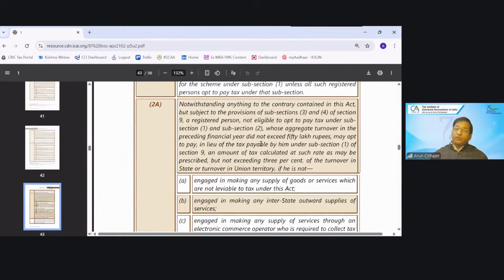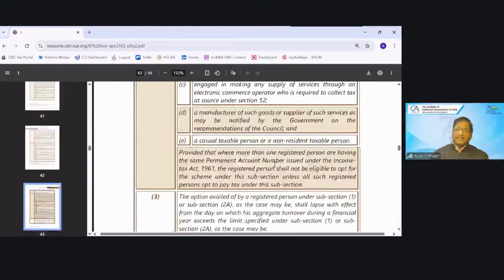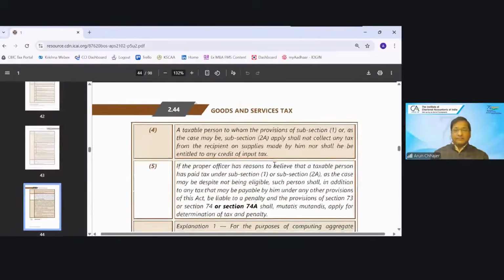In that case, what will be the upper limit? 50 lakhs. What will be the tax rate? If I am opting for the composition, what will be the tax rate? 6%. And the rest of the restrictions are the same as we have discussed earlier.